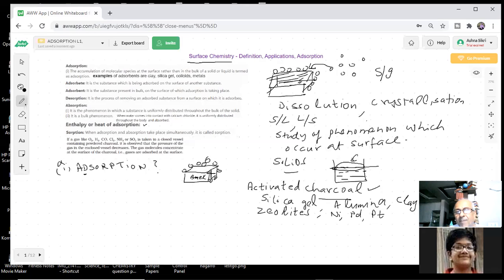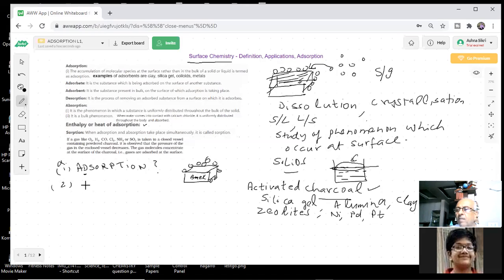They have not entered the bulk of the solution or the bulk of the solid. Therefore, here is the definition: the accumulation of molecular species at the surface rather than the bulk of a solid or a liquid is called adsorption. Clay, silica gel, colloids, metals, they are all acting as good adsorbents. So the first thing was that definition of adsorption.